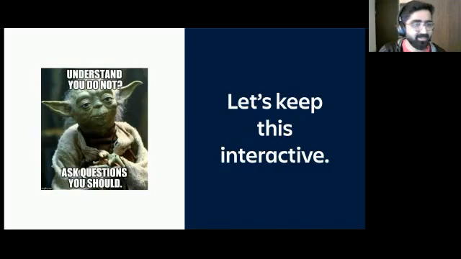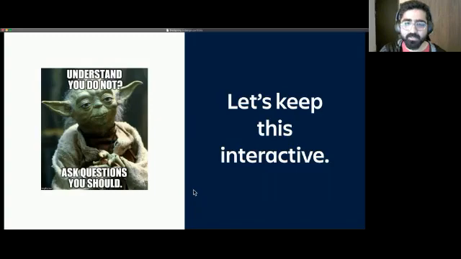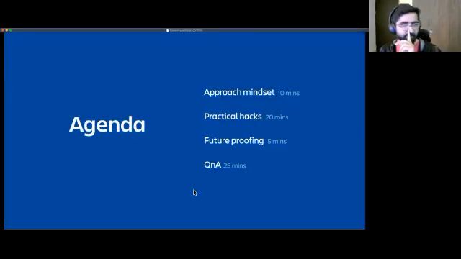That's my ask. In terms of the agenda for today, I want to start with talking about an approach mindset, which is how you want to perceive or think about a portfolio when you start. Then I'll dive a little deeper into some practical hacks, things that you can actually do to make your portfolio stand out.